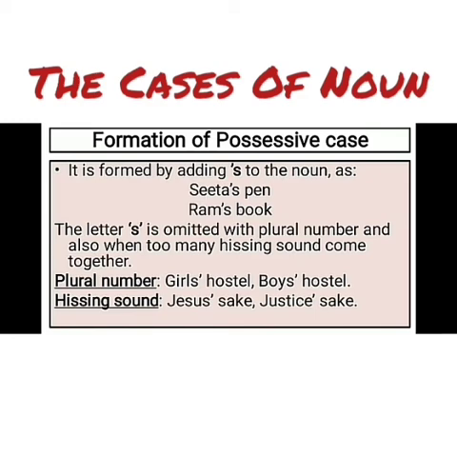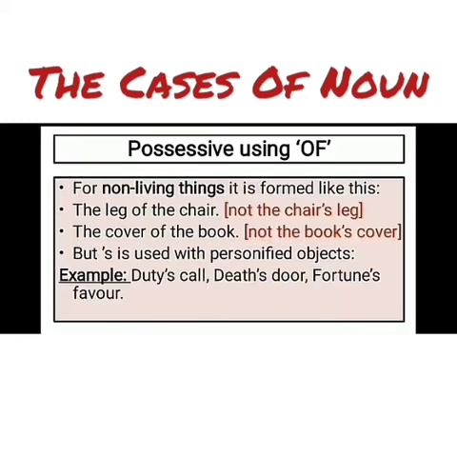So that was for the living things. Now for non-living things, it is formed like this. We cannot put apostrophe S in non-living things. Like the leg of the chair, it is not the chair's leg. We cannot put apostrophe S. We will say the leg of the chair.